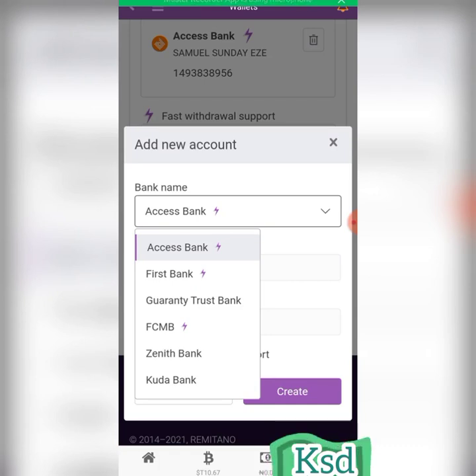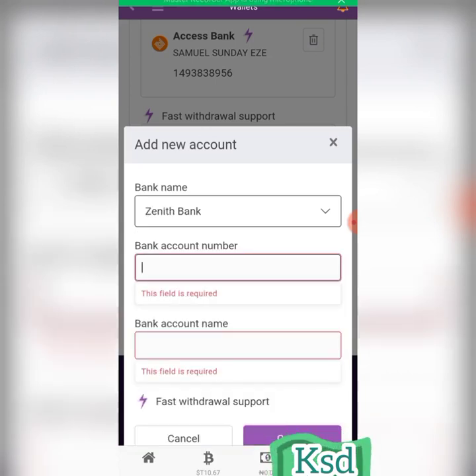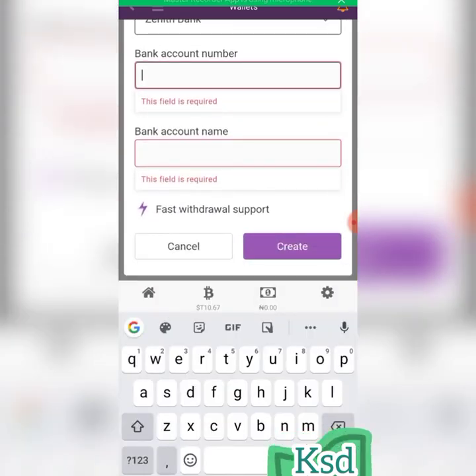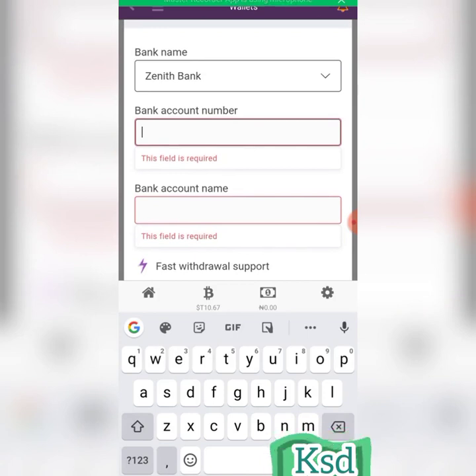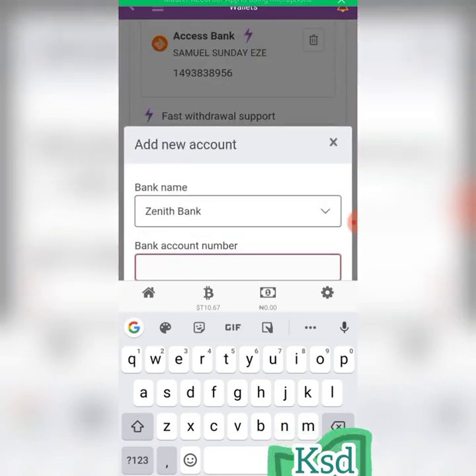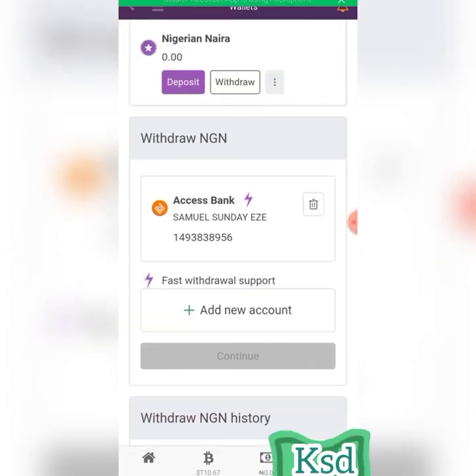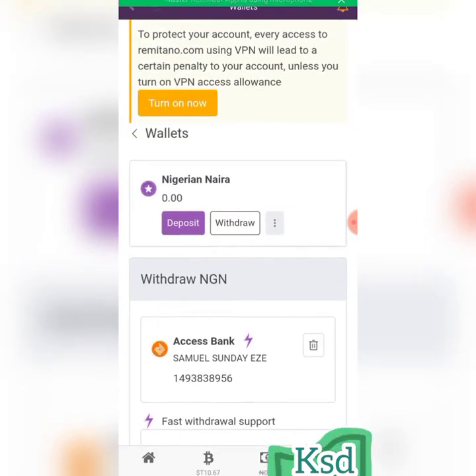Okay, so you have to click on add any of your bank. You pick it this way. You put in your account number, you put in your bank name. Once you put in your account number, your bank name will automatically pop up. So you click on create. Okay, I hope you understand it. I have added my own bank, so I don't need to add another one here now. So that is it. So let's go back now.